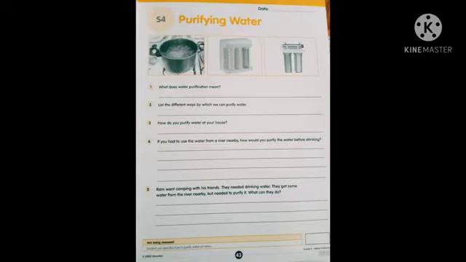Okay, children, that is the volume. Read the content book and complete the volume. Thank you, children.